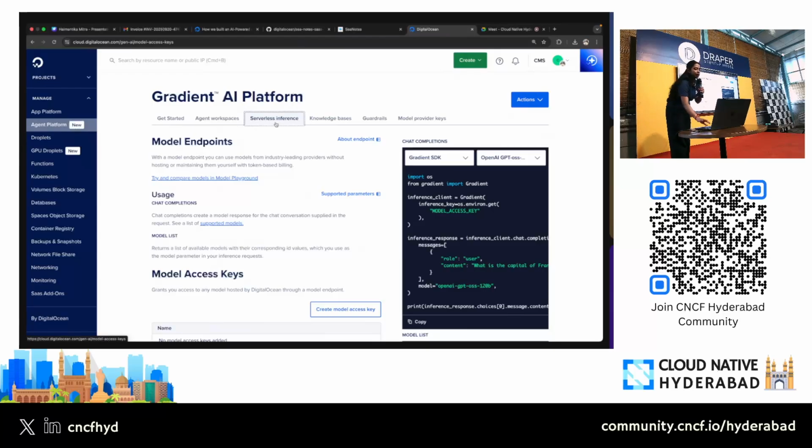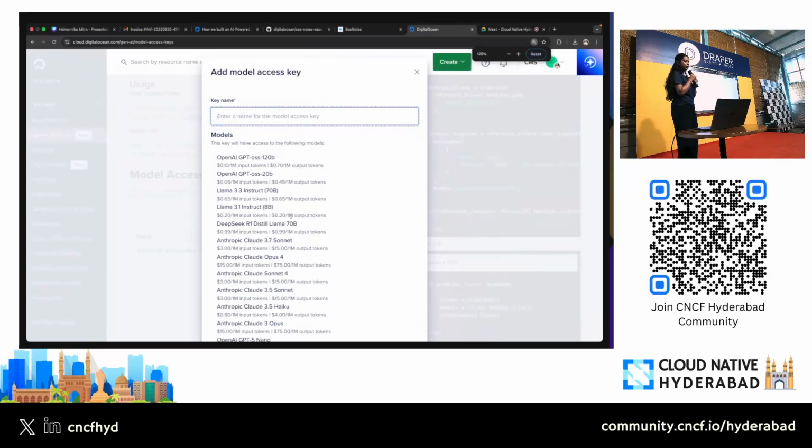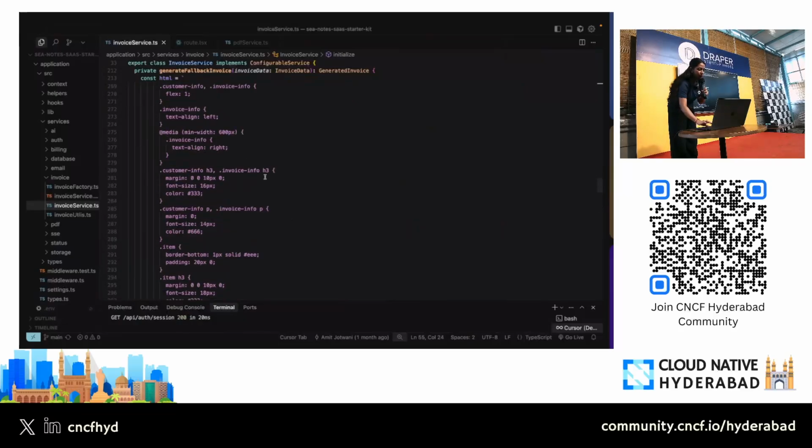We have multiple models already listed, which will show up here. If it's not visible, I'll zoom in a bit. We have models from OpenAI, Anthropic, and Llama models as well. You just give it a name, it gives you an endpoint, and you copy it and paste it in your code. It doesn't require you to build any agent, so you don't have to worry about the infrastructure part or anything else. You have the API, you have model access, and you just call it, and it will do what you want depending on the prompt we give. So let's see it through code a bit.